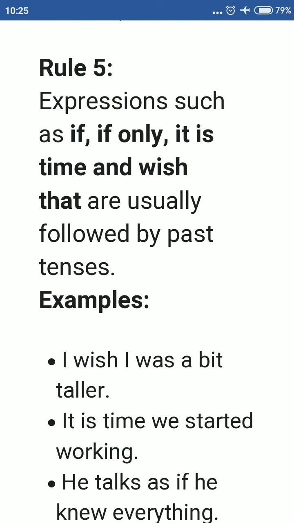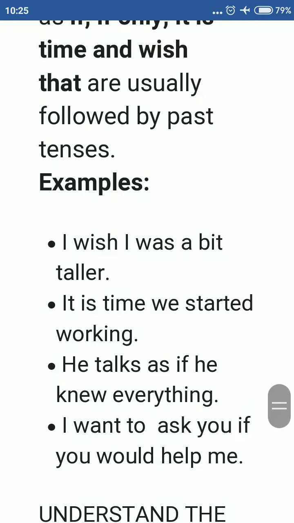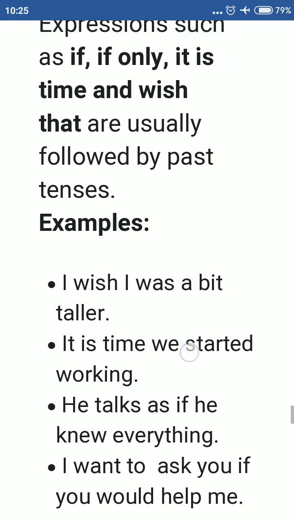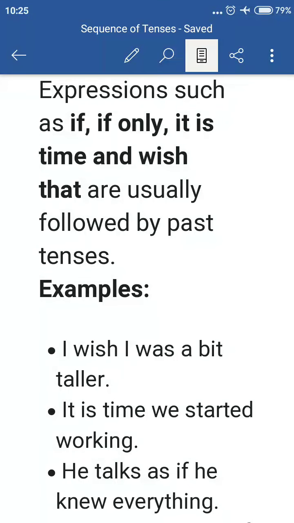Just see. I wish I was a bit taller. So see here, the subordinate clause, I was a bit taller, has I wish in the beginning. So here this is past tense. I wish I was a bit taller, though the tense of the main clause is in present tense.